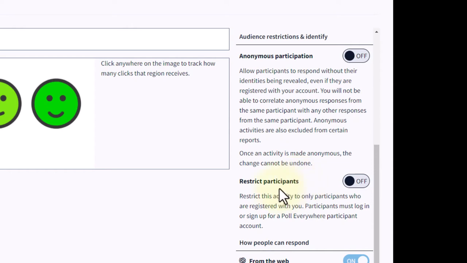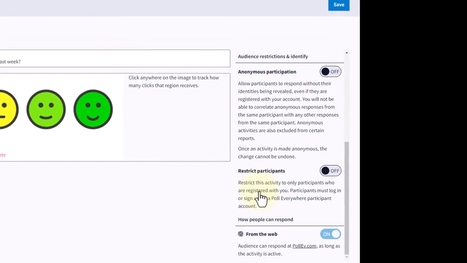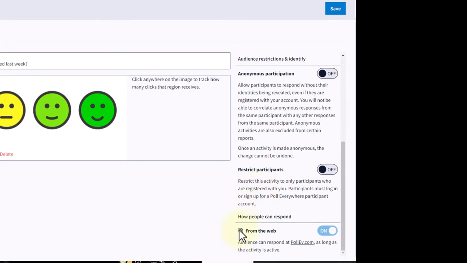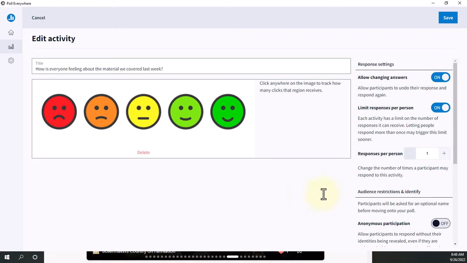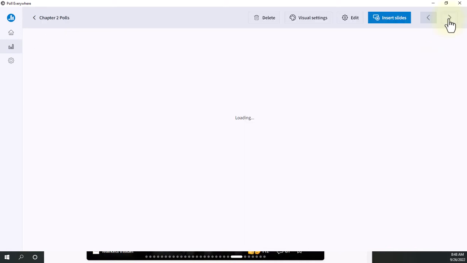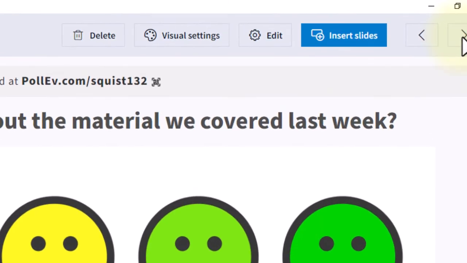You can also restrict the participants, and this is how people can respond. So sometimes students can use their phone for certain questions, not all questions. So if the phone option is available, you can toggle that one on or off. This one doesn't have that choice, so the students will have to use that web browser link. Once your response settings are to your preferences, you can press Save. And the most important thing to remember is you need to select this Insert Slide.